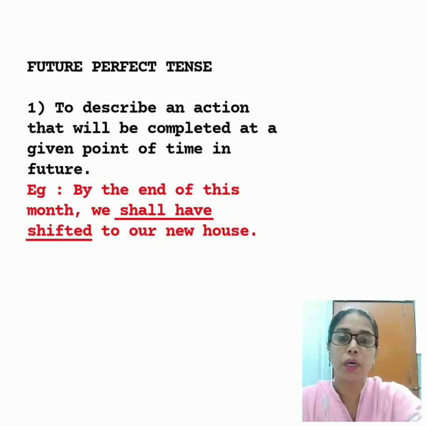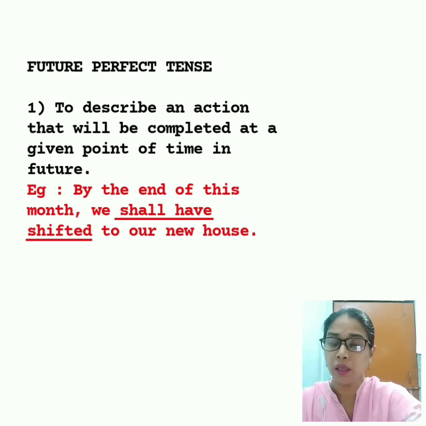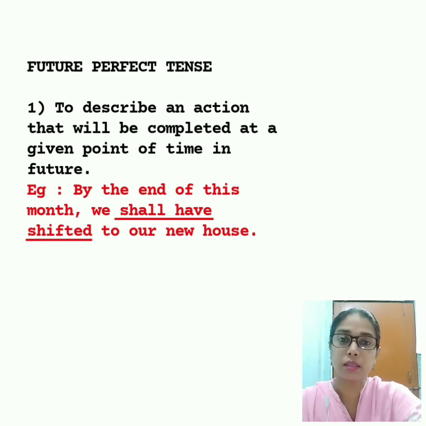Now we will know about the third form, that is the future perfect tense. The future perfect tense is used to describe an action that will be completed at a given point of time in future. Like for example, by the end of this month, we shall have shifted to our new house.